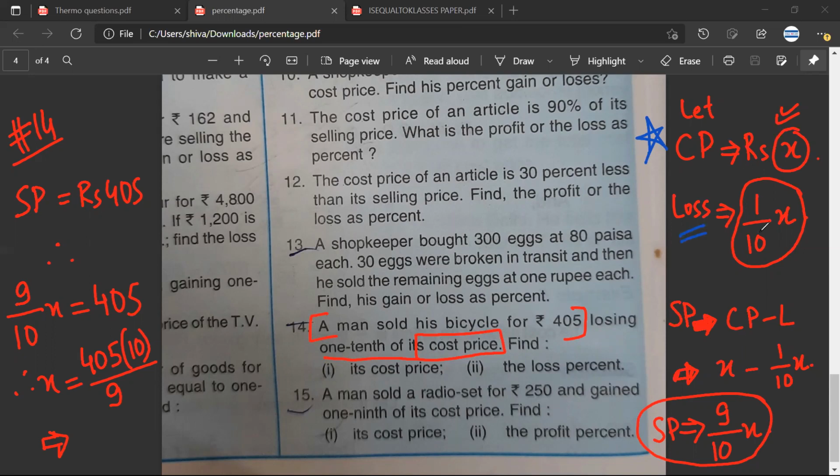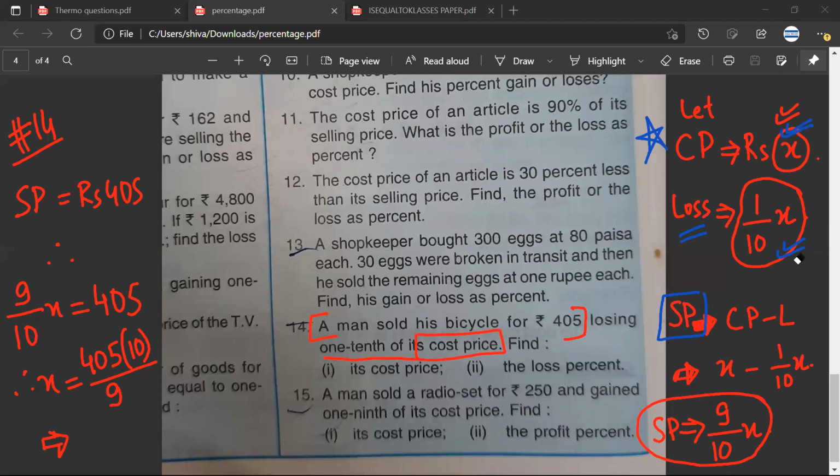Therefore, loss would be 1/10 of X. Now this is my cost price. This is my loss. My selling price would be cost price minus loss. It would be X minus 1/10X. And my SP in terms of X is 9/10X.